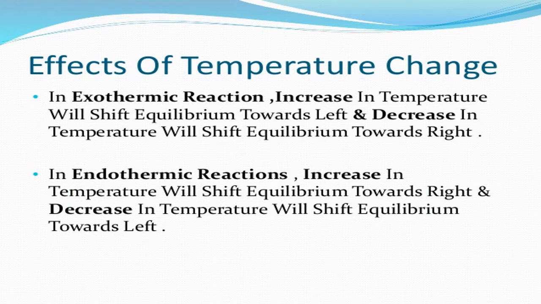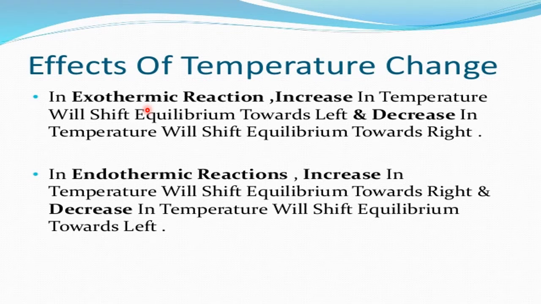Now, effects of temperature. What happens when the temperature is changed? When a system is in equilibrium and we change the temperature, what is the effect? First we understand there are two types of reactions with respect to temperature. The first one is exothermic reaction, where heat energy is given out.